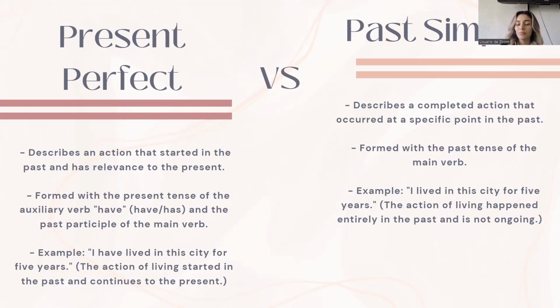And lastly, we have the past simple that describes a complete action that occurred at a specific point in the past and is formed with the past tense of the main verb. For example, I lived in the city for 5 years. The action of living happened entirely in the past and is not ongoing.